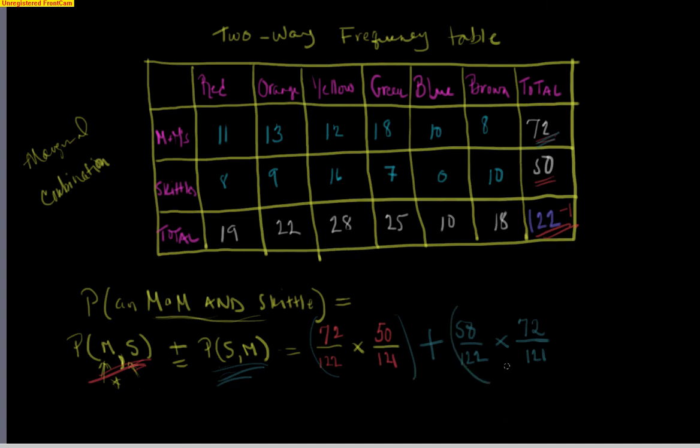So you want to do this on your calculator, and then do this on your calculator, and then add those results. What you will get is 0.488, or roughly a 49% chance. We can go over that in class if you're having trouble getting that on your calculator.